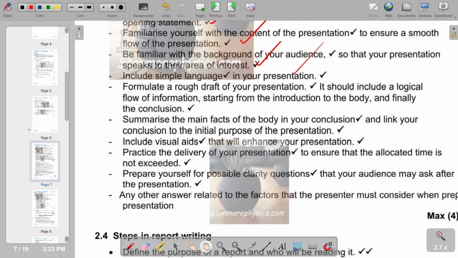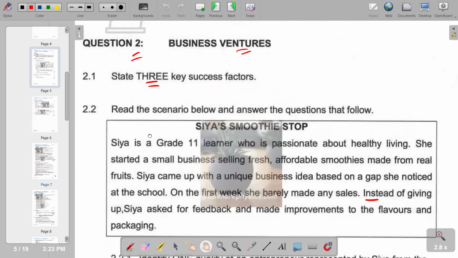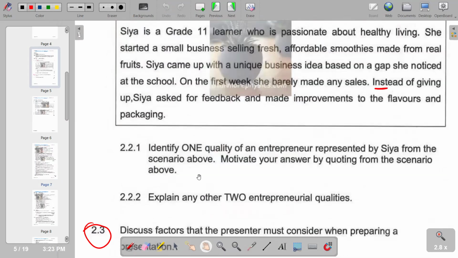So with that, we move on to the next part of our question, which is now 2.4, recommend steps in report writing.